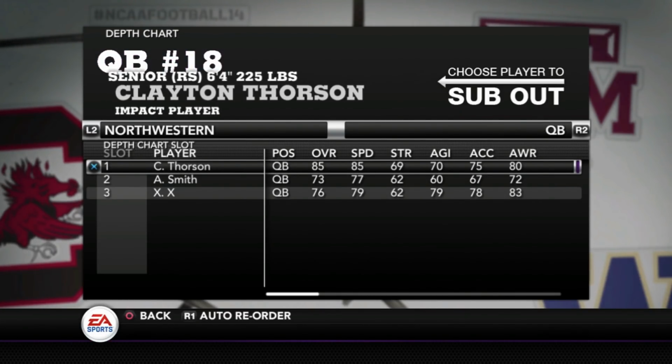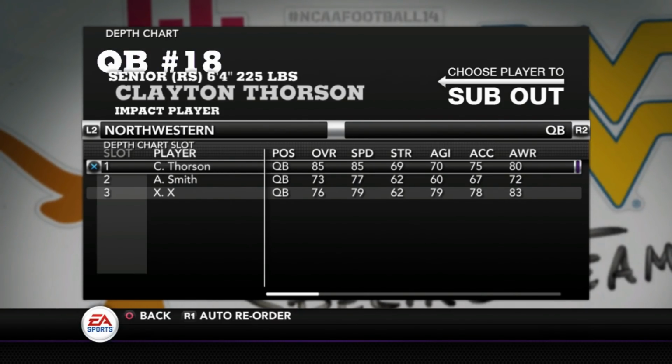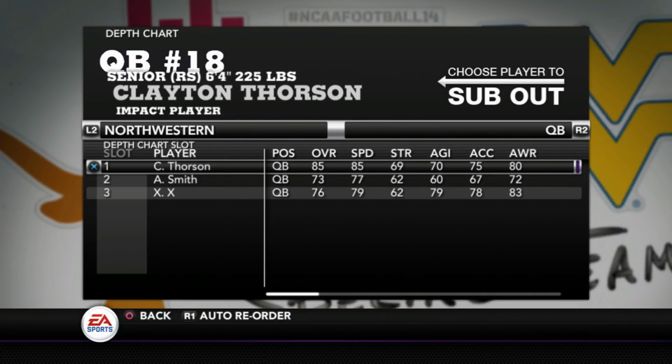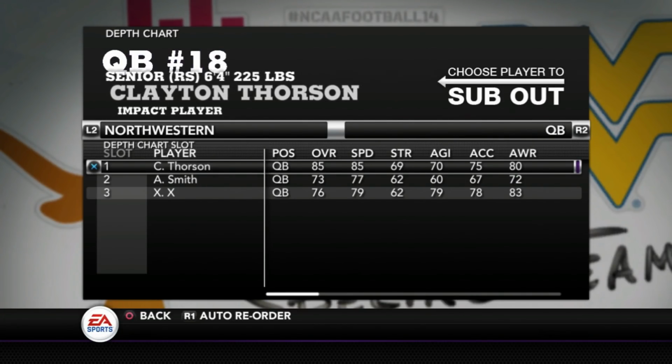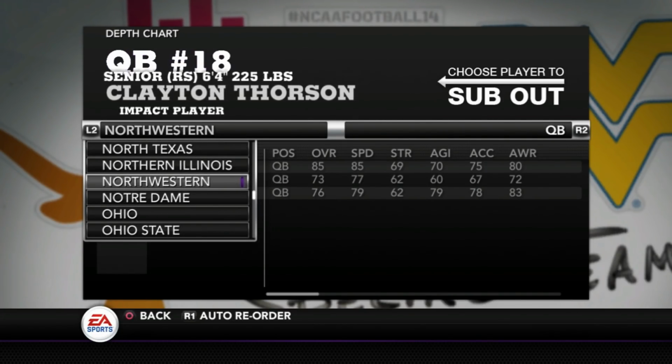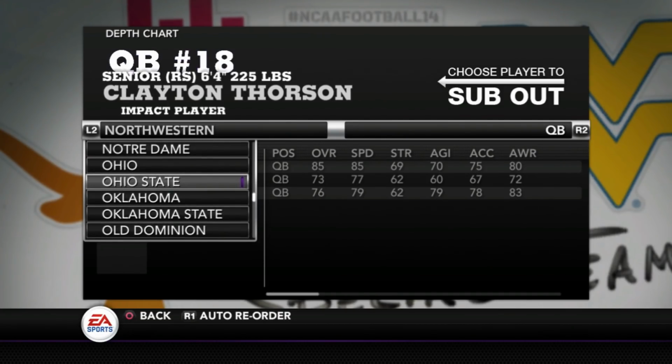Northwestern, Clayton Thorson, an 85 overall. Pretty good rating for him. And you know, we're not really seeing anybody with a real, I mean, we haven't seen anybody over 90 here in the Big Ten. How about Ohio State?